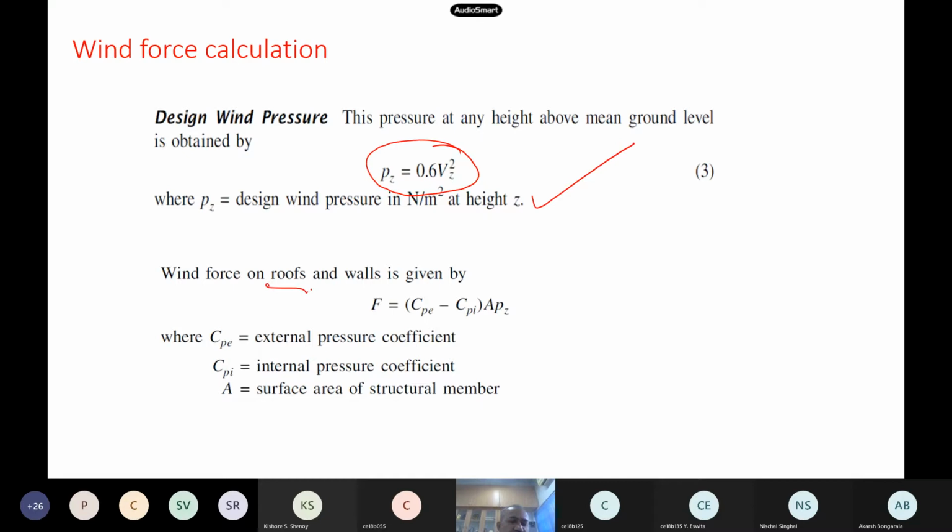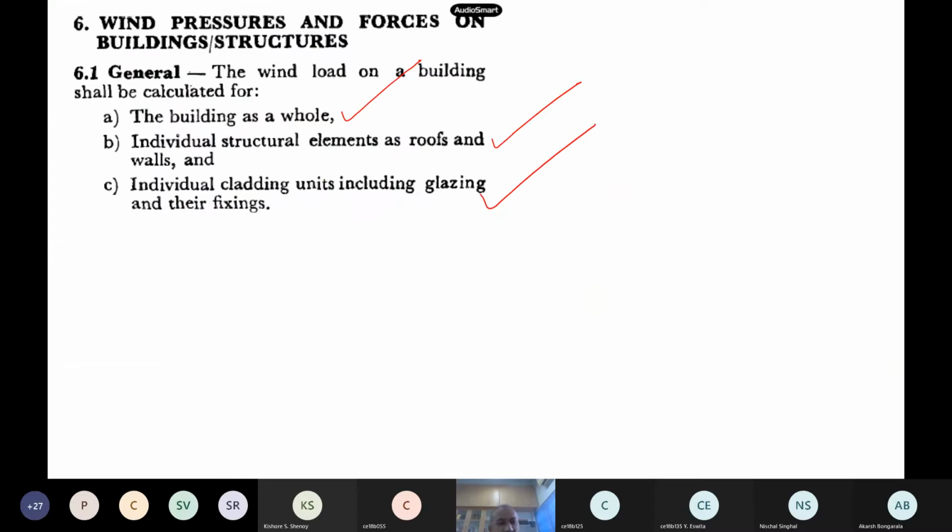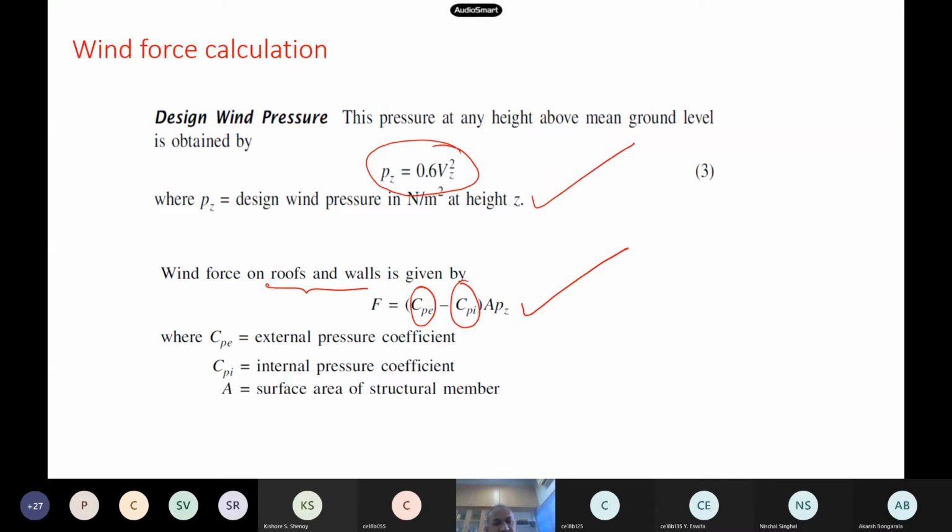Now if you want to find out roofs and walls, you have to use this expression: pressure coefficient, then internal pressure, multiplied by area and then multiplied by Pz itself. So our code helps us to calculate for the building as a whole, individual elements, individual cladding units, and then you can do your design itself.